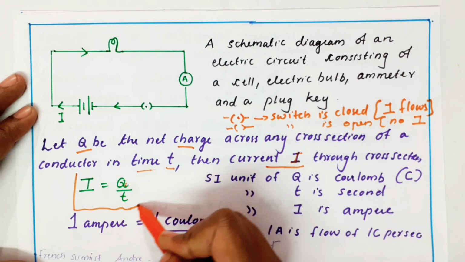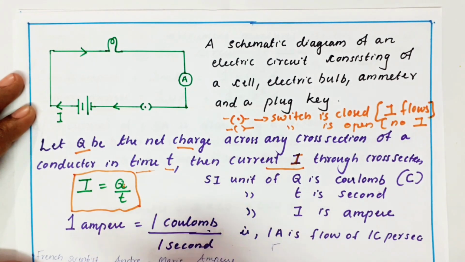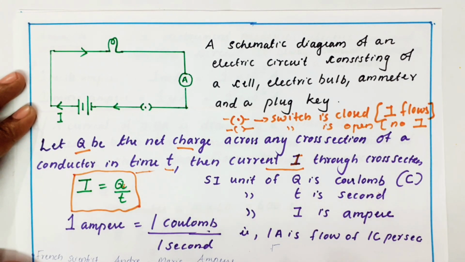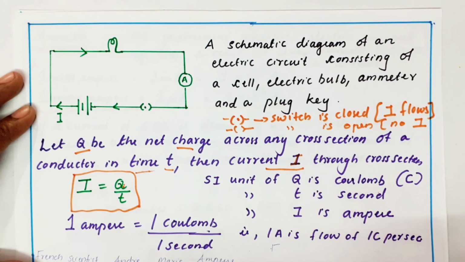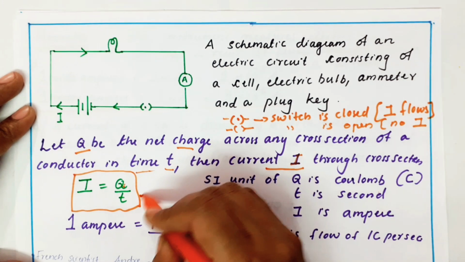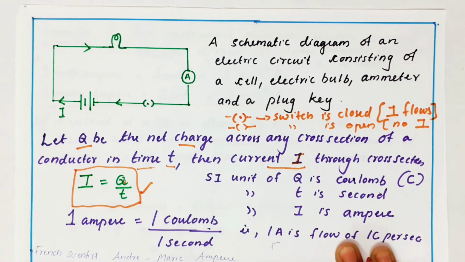I equals Q by t. Current is nothing but rate of flow of charges. Clear? So two new letters I introduce now: Q and I. Q is for charge. I is for current. So current is Q by t because we defined it as rate of flow of charges. Rate means divided by time. Rate of charge means charge divided by time. Clear? Good.